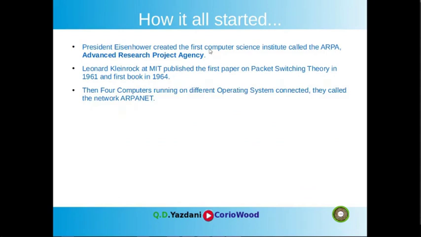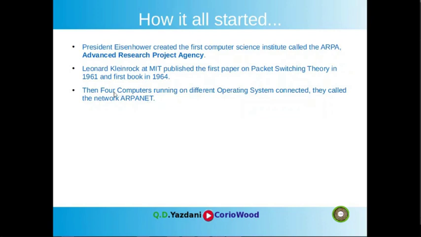And at ARPA, after the President of the United States launched this Advanced Research Project Agency, it became the main foundation of the internet, of all this TCP, OSI, whatever you see nowadays. So this internet came from ARPANET. At ARPA, engineers and scientists from around the United States connected four computers running on different operating systems. They called the network ARPANET.